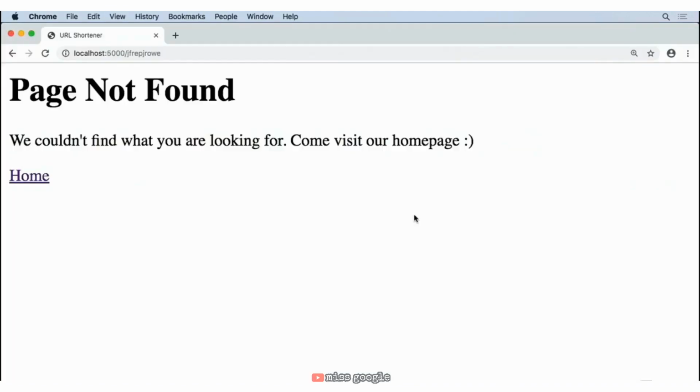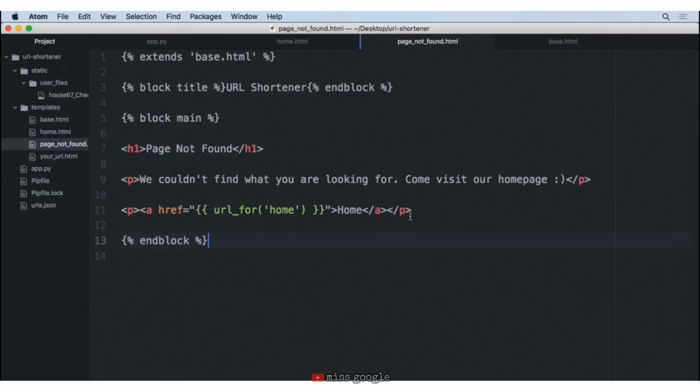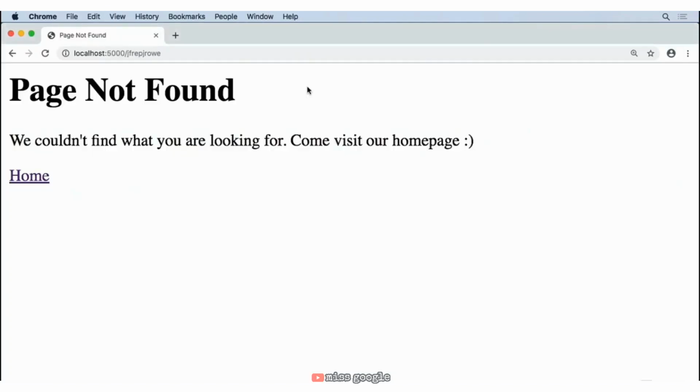And now it says URL shortener, but maybe I want to be more specific on this specific page. So I'm going to change this one to say page not found. So I'll save this, come back, reload that page.